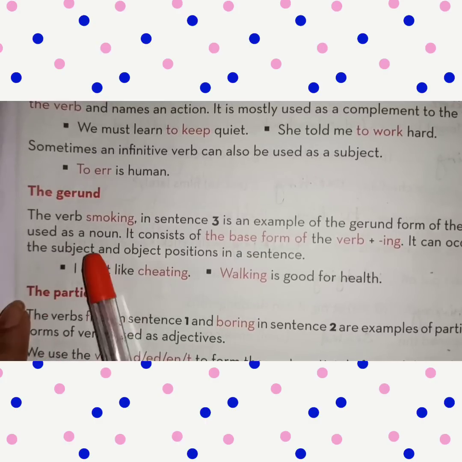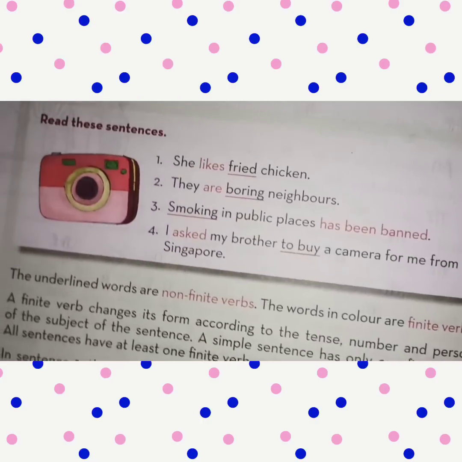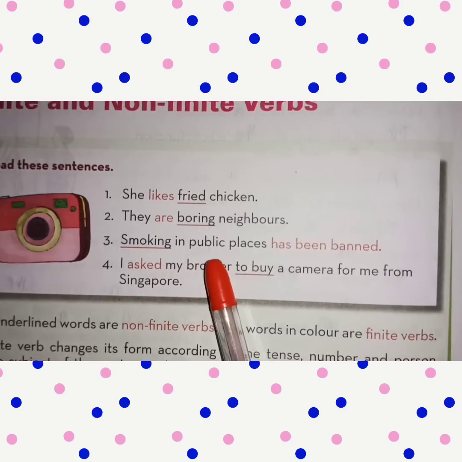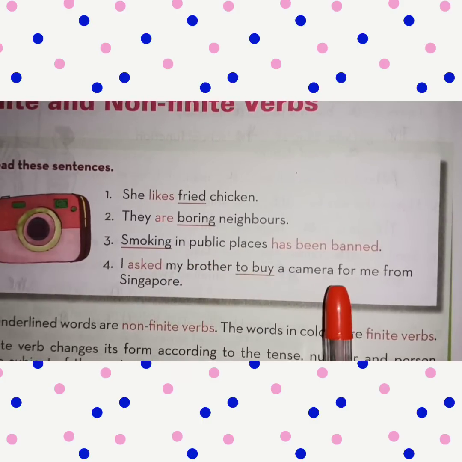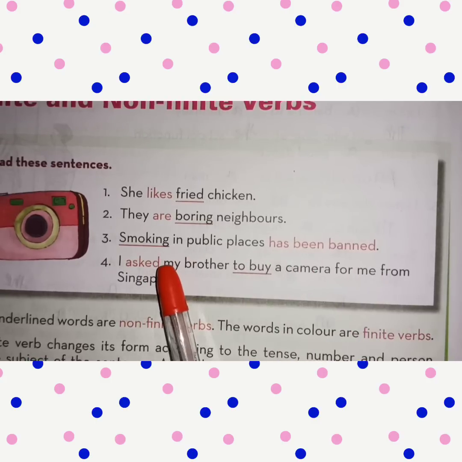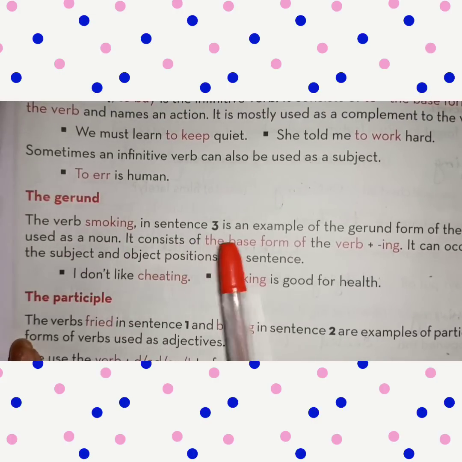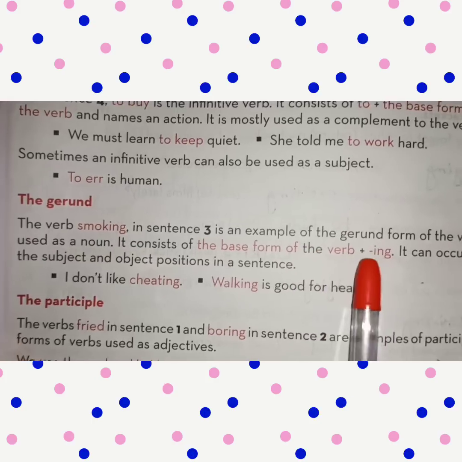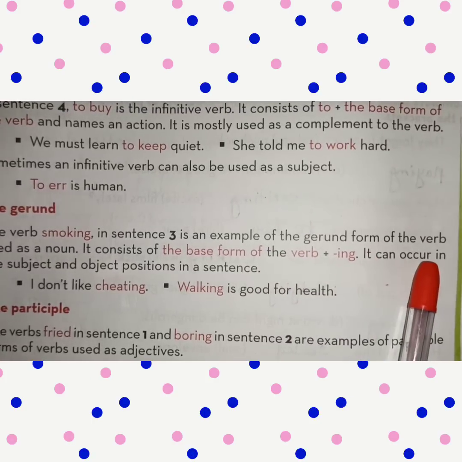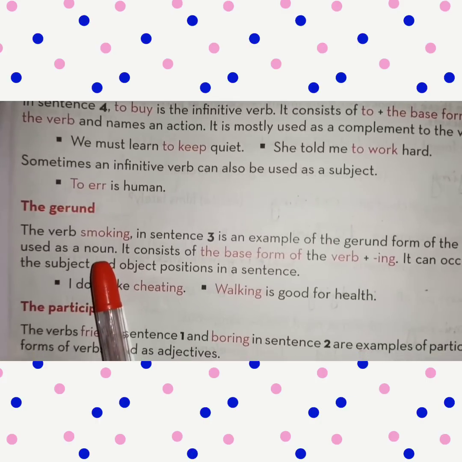The verb smoking in sentence 3. Sentence 3 is: smoking in public places has been banned. So smoking is a non-finite verb. In the gerund, the verb smoking in sentence 3 is an example of the gerund form of the verb used as a noun.